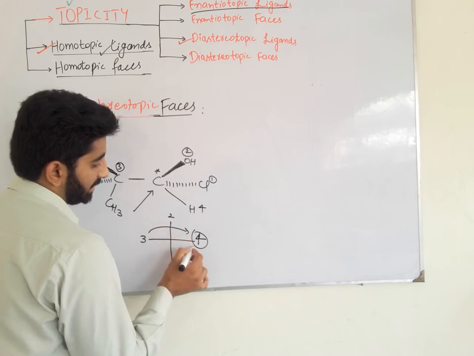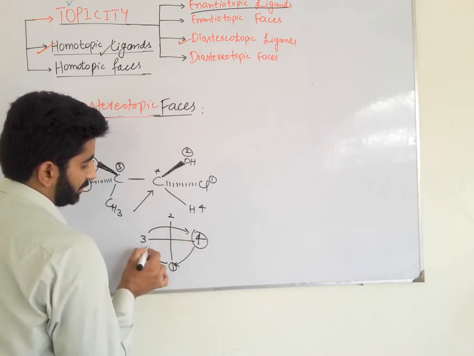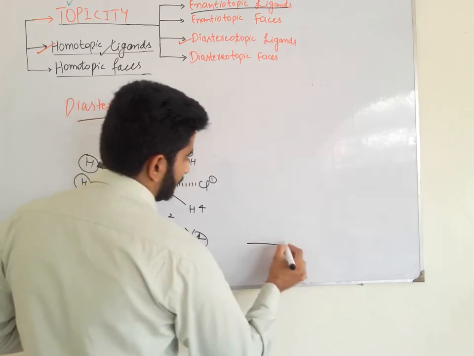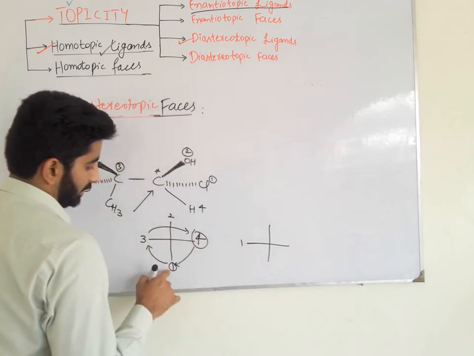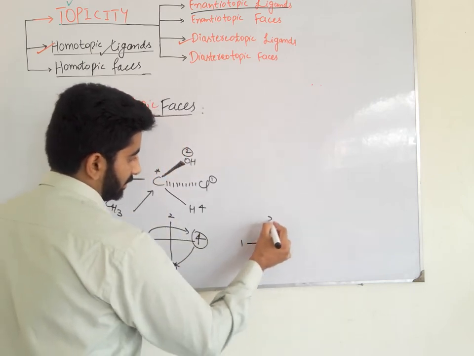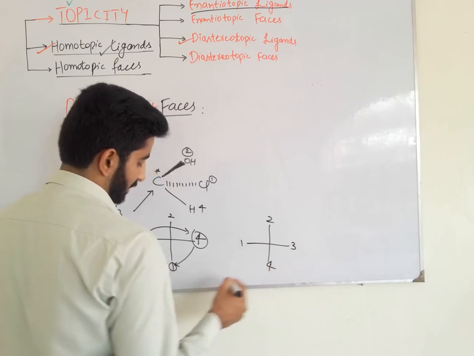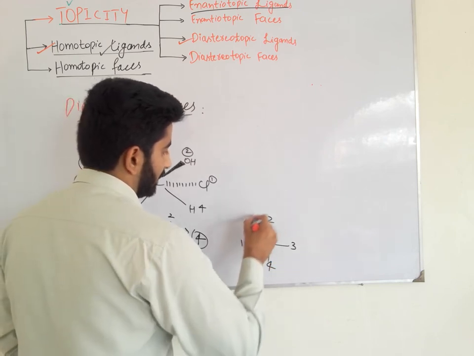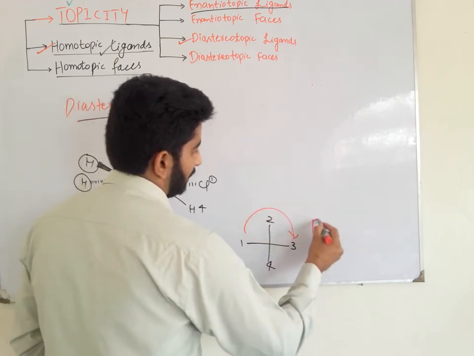So we do rotation in such a way that the lowest priority group is at the bottom. Now we see the rotation. The rotation is clockwise, so it is R configuration.